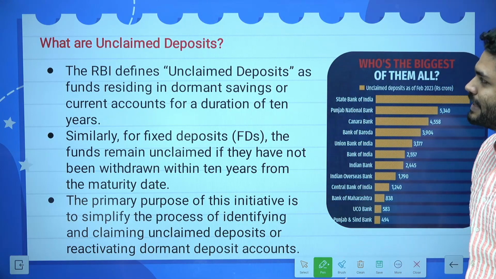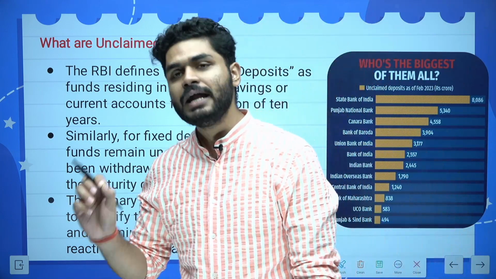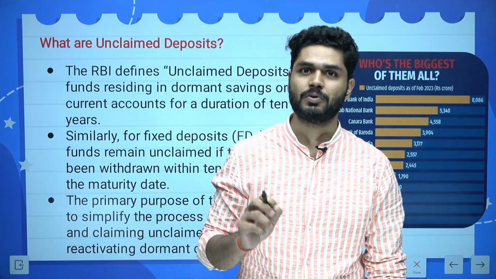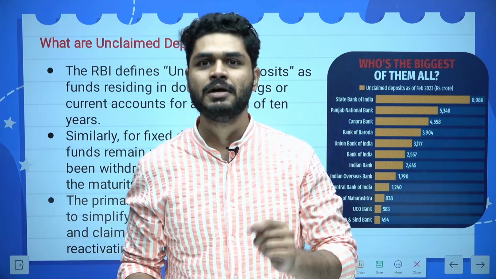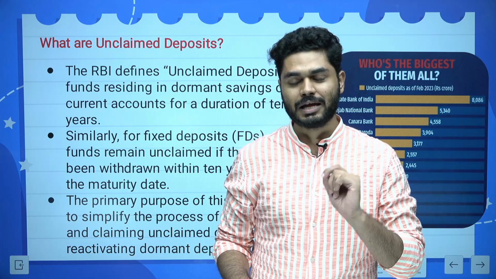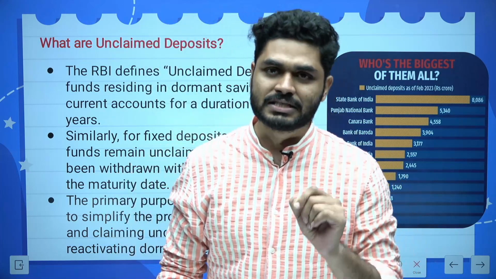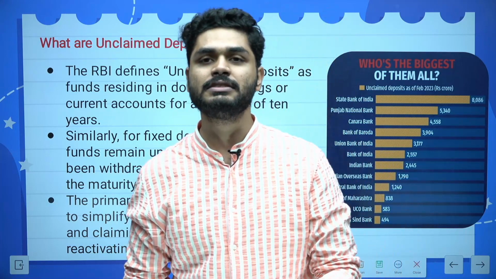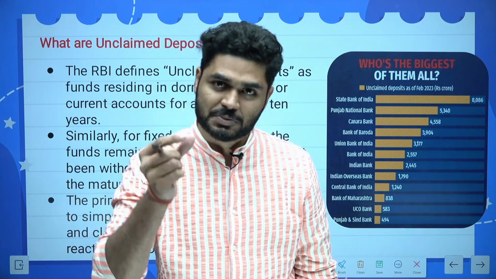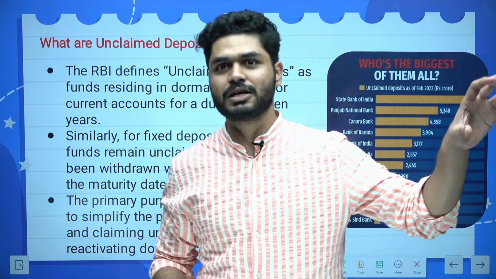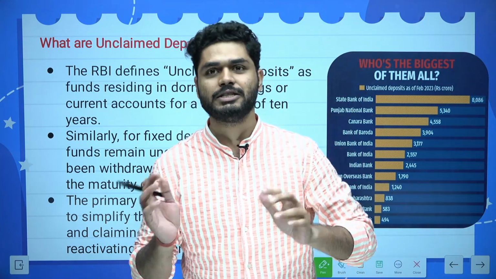First, what are unclaimed deposits? There is a particular definition given by the Reserve Bank of India, and these definitions are very important. Last time, when we were discussing the cloudburst, I told you, and I'm telling you again and again, that such definitions need to be learned by heart, because in prelims these kinds of questions, with specific numbers, are repeatedly asked. For example, 10 centimeter of rainfall in 10 square kilometer of area is considered a cloudburst.